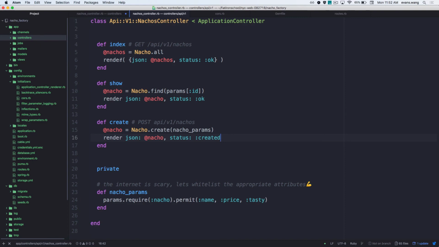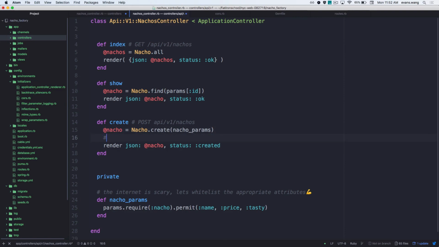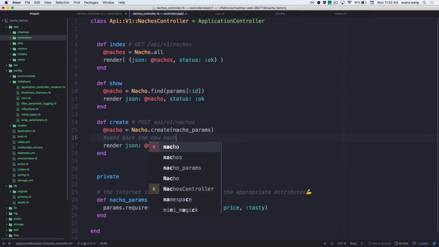This was me showing you that render is a method that takes an object, and that you don't actually have to use the syntactic sugar. You can write it without it. Good question. Cool. So I'm just going to send back the nacho, right? So send back the new nacho.